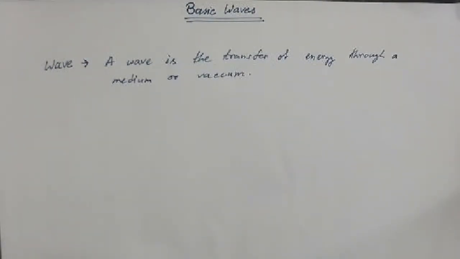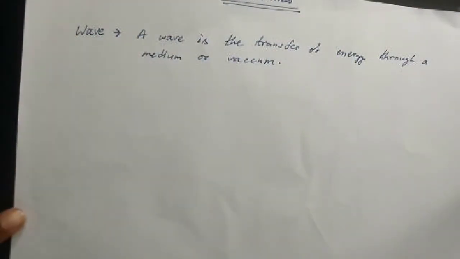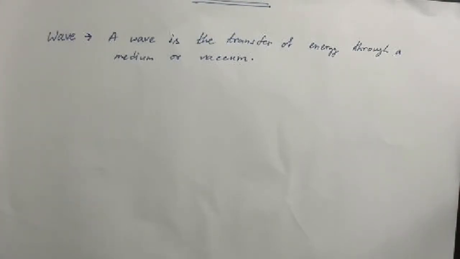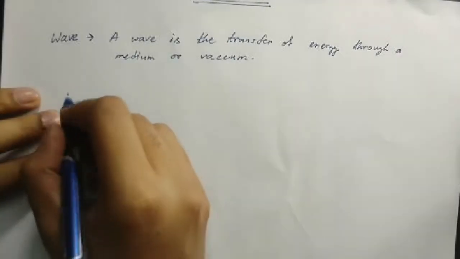A wave is just the transfer of energy from one point to another, but it depends on the type of wave if we need a medium for the wave to travel or not. So, how is that determined? Depends. There are basically two types of wave.